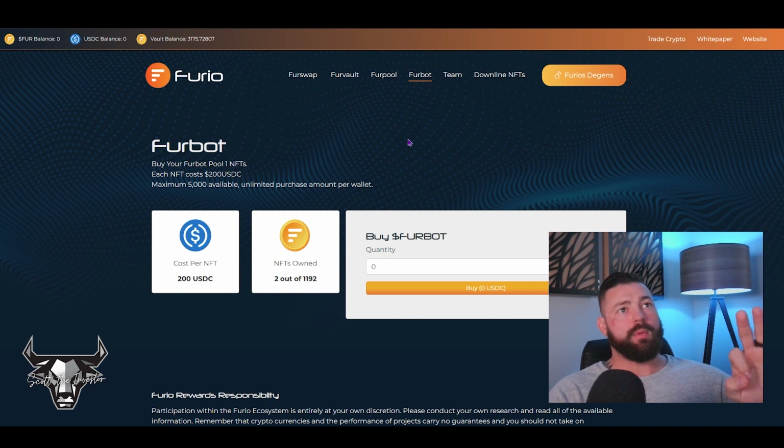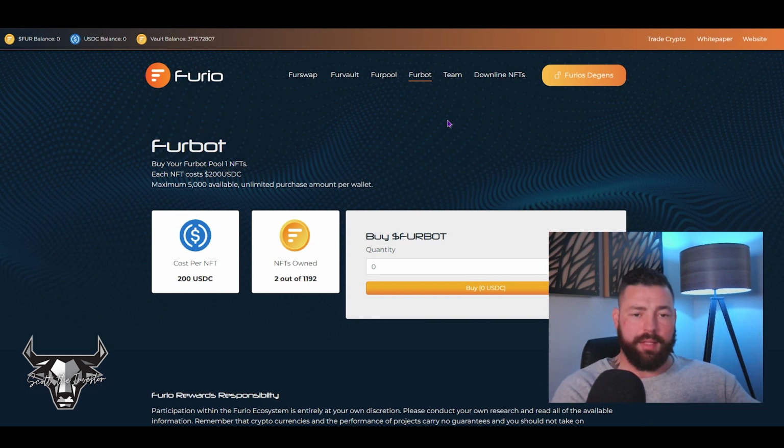In the next couple of weeks, you're going to see Fearbot here, which is their online casino. That's supposed to get launched before the end of October, so expect to see that. But that's another one of their pillars of sustainability. And I believe their casino is going to have all the normal games that you would normally play, and then also some sports betting, which is very cool. They've also stated they have some more stuff coming down the line, so they are building out a fully functioning ecosystem that should last for a long time. So those are the reasons that I like the project.